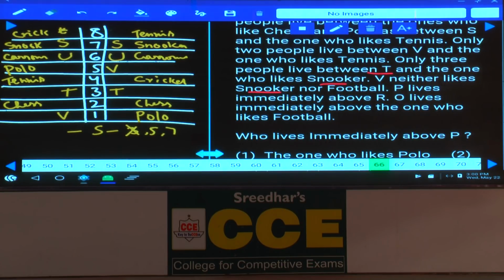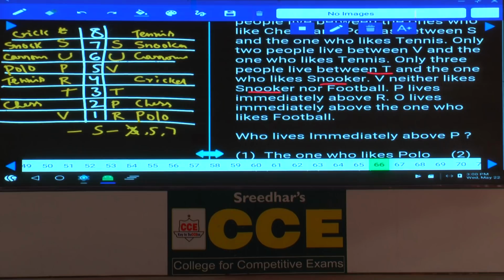And P lives immediately above R. As P lives immediately above R, these 2 persons must be adjacent to each other. Hence, in the first case, P must be on the 2nd floor, R is on the 1st floor. And in the second case, P is on the 5th floor and R is on the 4th floor. P and R are immediately adjacent.